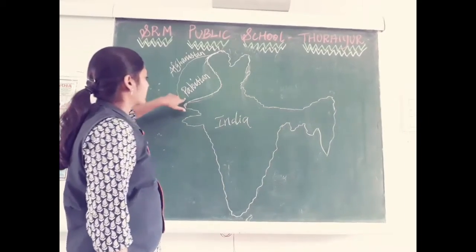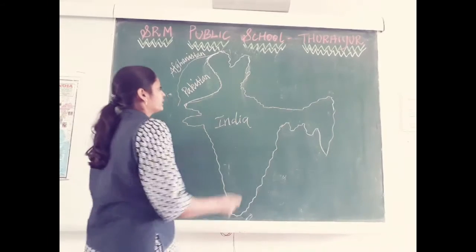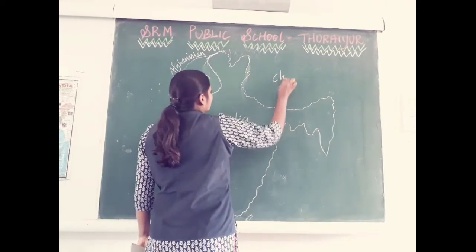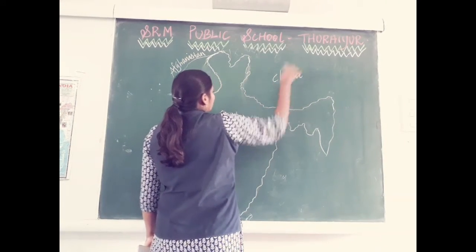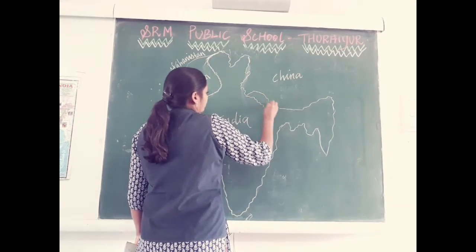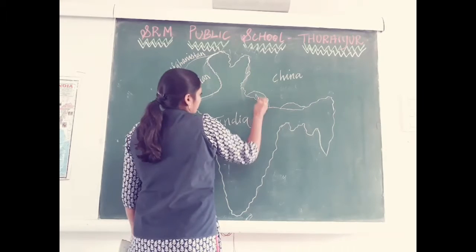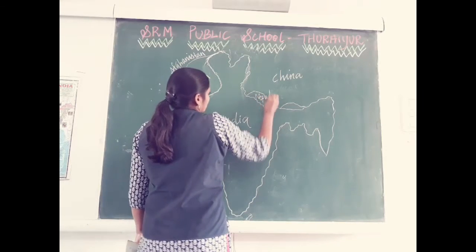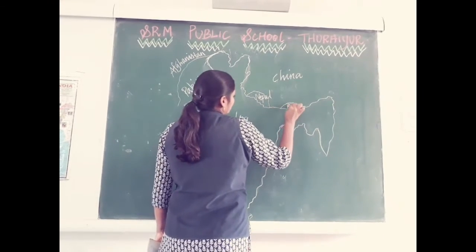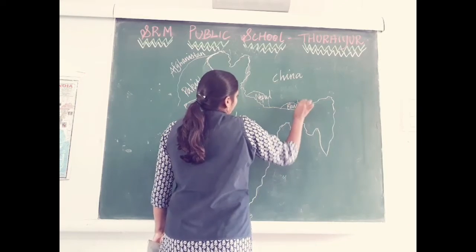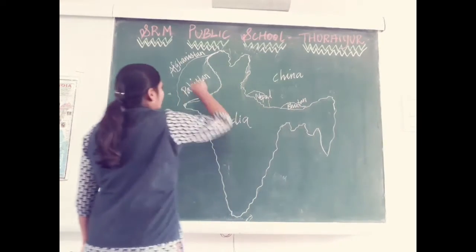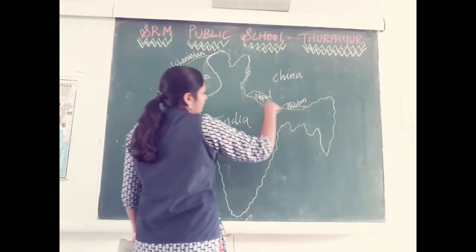So one country is Pakistan, another Afghanistan. Here we have China, and here we have Nepal and Bhutan. I forgot to draw them here. So Pakistan, Afghanistan, China, Nepal, Bhutan.